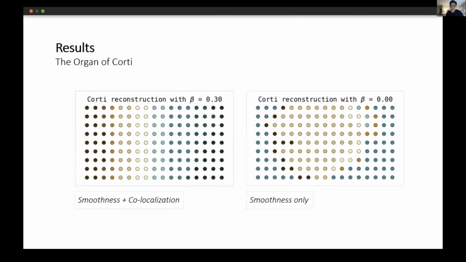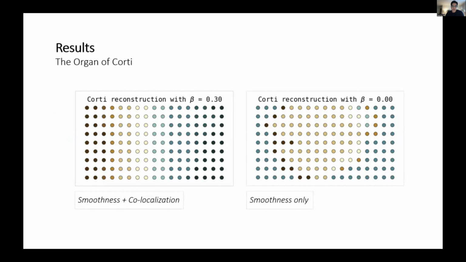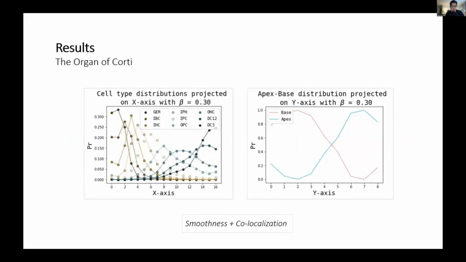In the left figure, you can see the most dominant cell type inferred in each position when interpolating smoothness assumption and colocalization prior weighted by beta, compared to the right figure using only the smoothness assumption. We found that the two axes of the target space following reconstruction correspond to medial lateral cell type ordering and basal apical ordering of the cells.